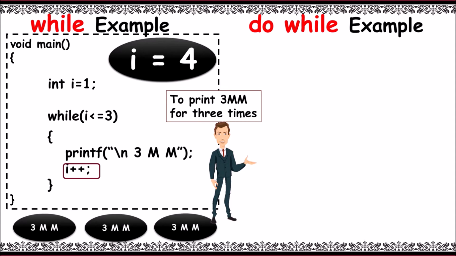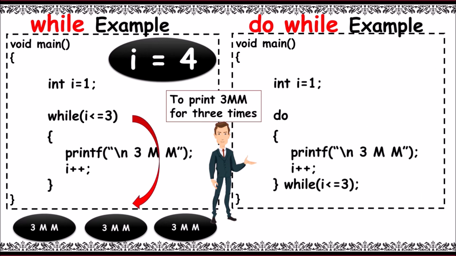Here the condition is again evaluated. Now 4 less than or equal to 3, as it returns false, the control comes out of the block, that is the loop, and you can see the output with the 3mm's.